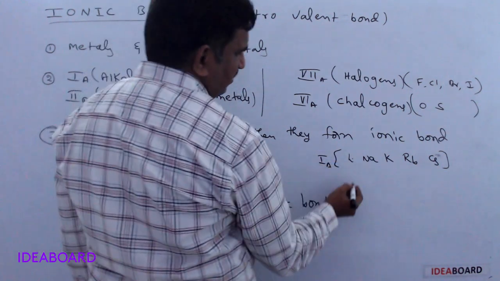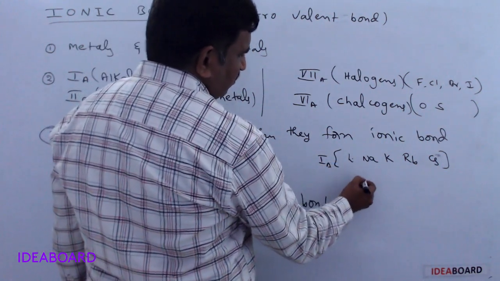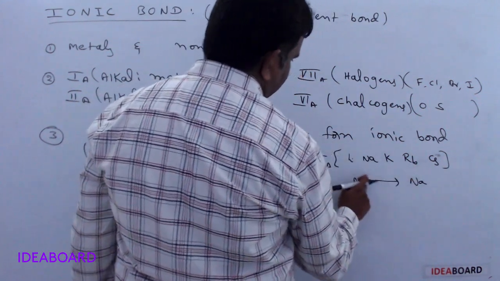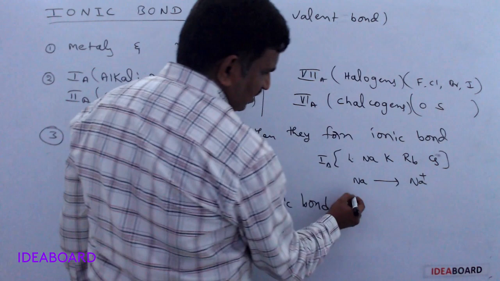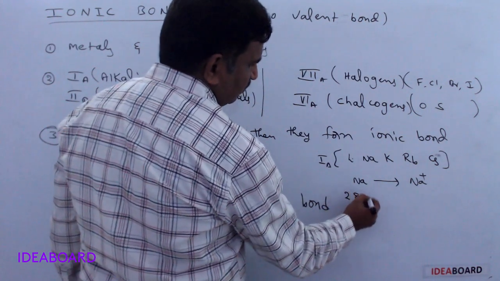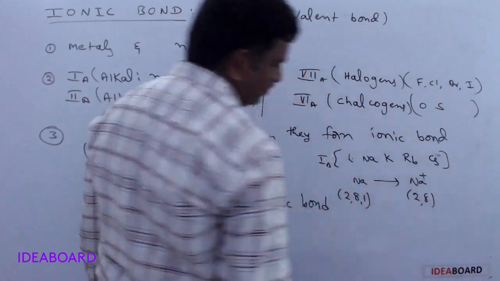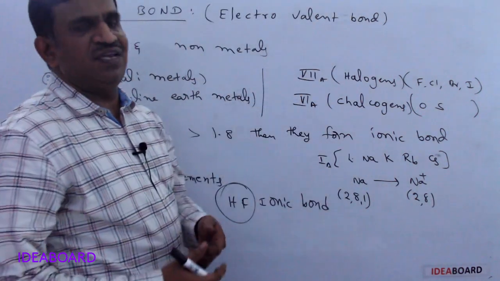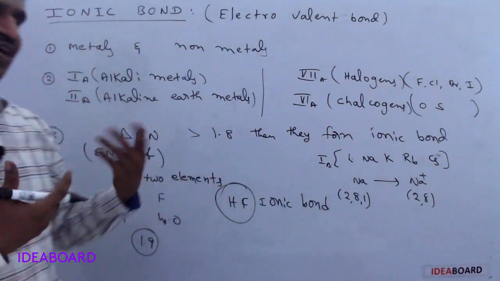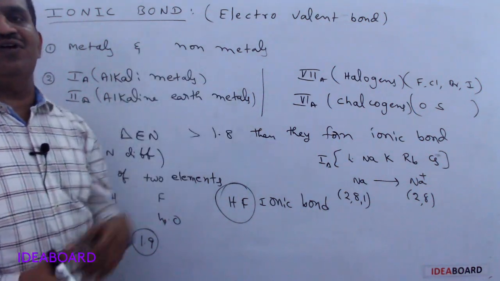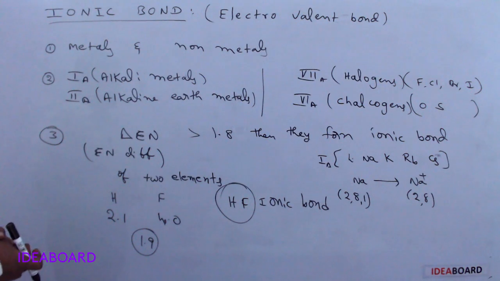These first A group elements generally try to lose their electrons and convert into Na plus. Here it is a 2, 8, 1 configuration and here it is 2, 8. They have 10 electrons, like the neon configuration. So they always try to lose one electron and convert to the nearest inert gas configuration, or stable octet configuration.